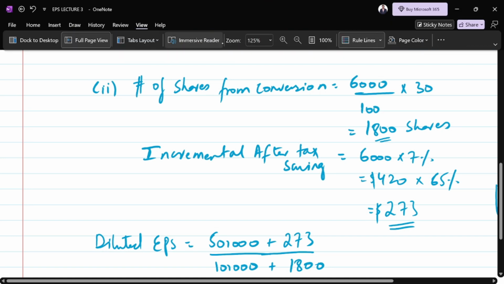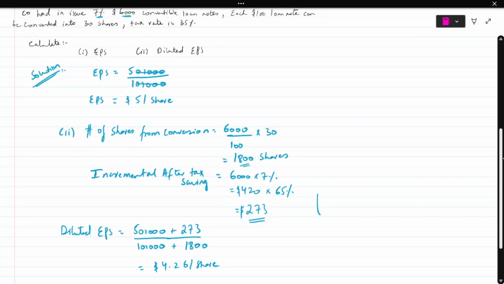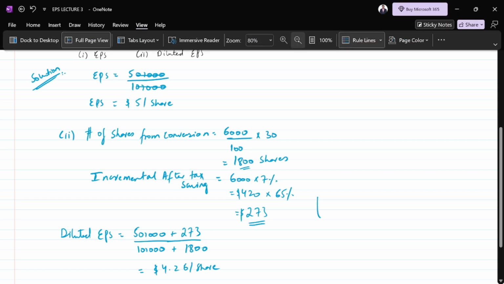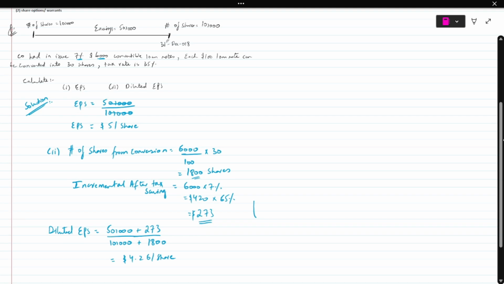Let me just zoom out. You can take your time and have a good look at the question as well as the solution, because this is how you'll be solving convertible loan note questions from now onwards. And it's not that difficult. First of all, we calculate our normal basic EPS, and once we have it, we continue the basic EPS to calculate our diluted EPS. Diluted EPS is the continuation of the basic EPS.